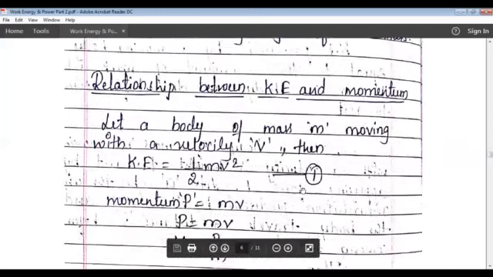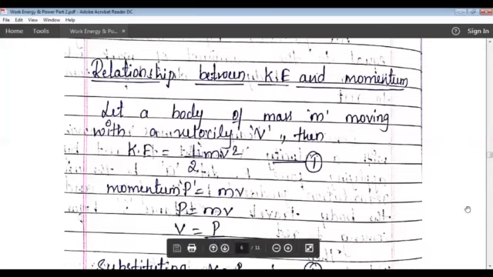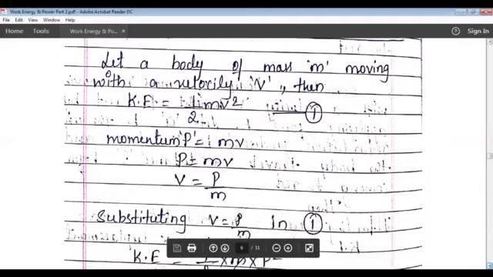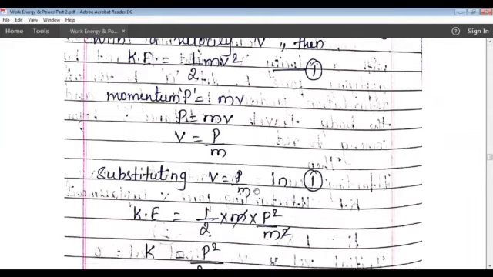Next we will study the relationship between kinetic energy and momentum. Momentum is mass into velocity. We have already learned about momentum, and the expression for it is p is equal to mv. Let a body of mass m move with a velocity v, then kinetic energy will be half mv square and momentum will be m into v. We will find the value of v from p is equal to mv. So v will be equal to p divided by m.